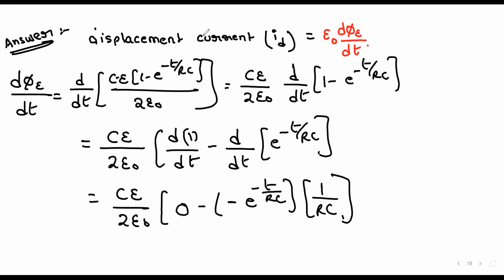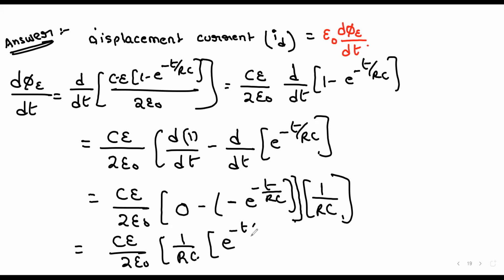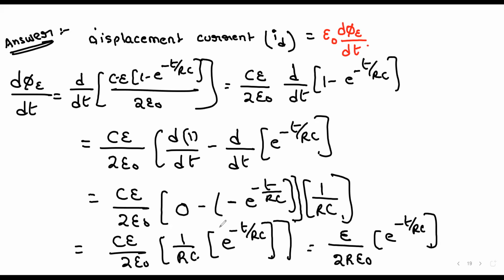Is this clear? So from this I get CE by 2 epsilon naught into 1 by RC into e power minus t by RC. I get E by 2R epsilon naught into e power minus t by RC.